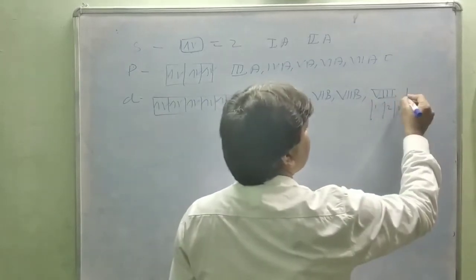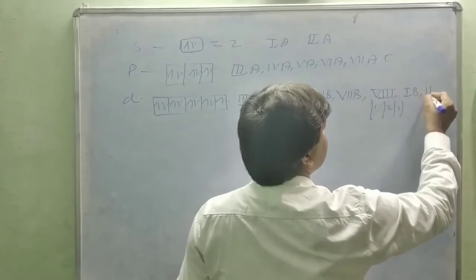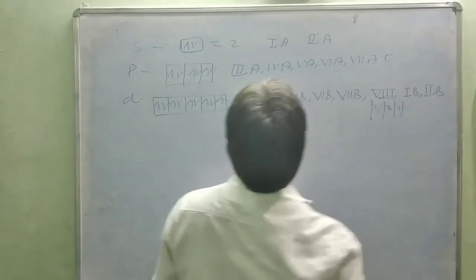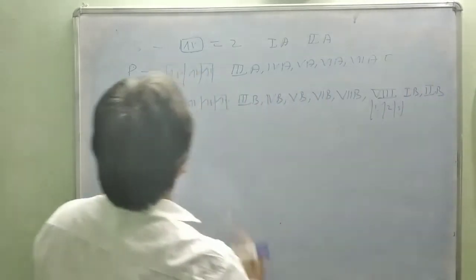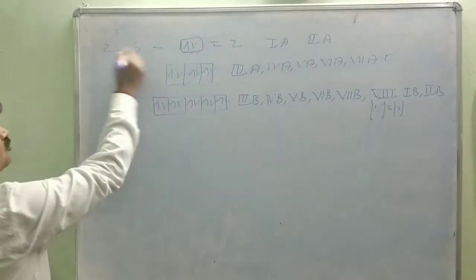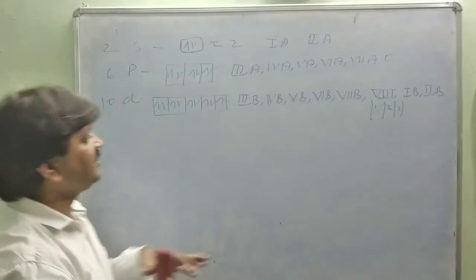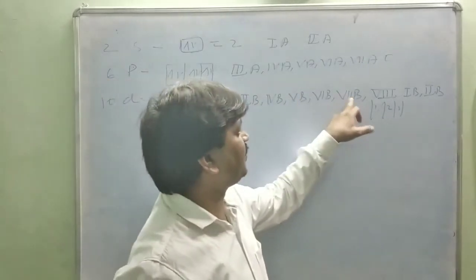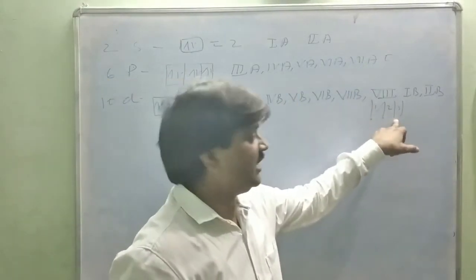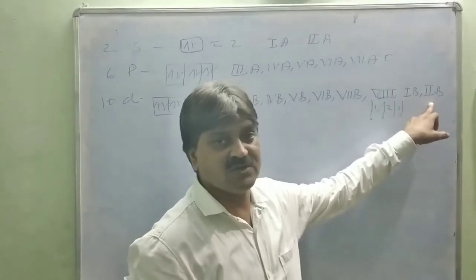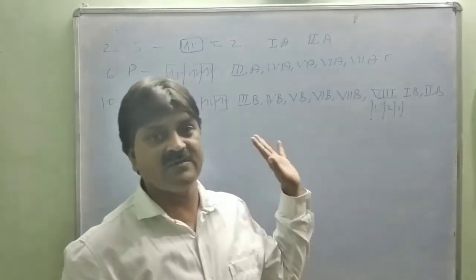Next one, first B and second B. So the S block has 2 groups, the P block has 6 groups, and the D block has 10 groups. You will see 1, 2, 3, 4, 5 and the 3 of the 8th, and first B and second B, 10 groups. So 10 vertical lines are present in the D block element.